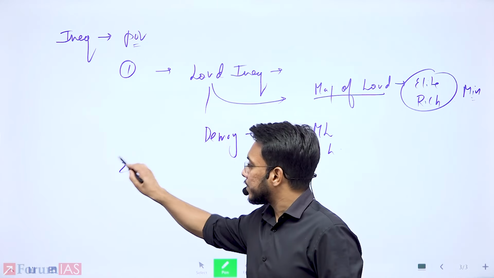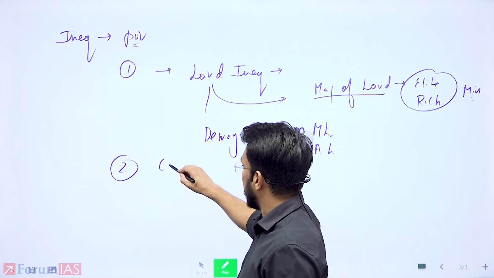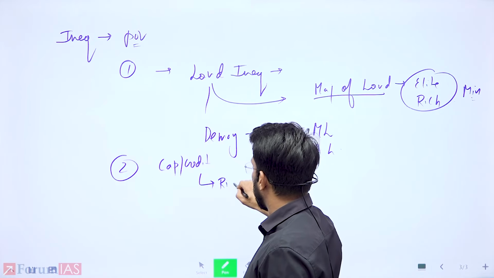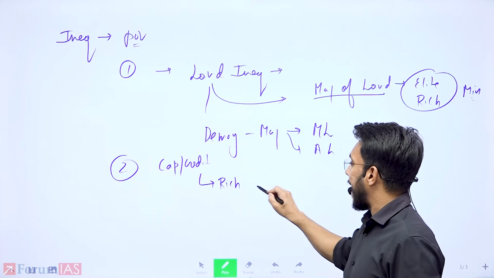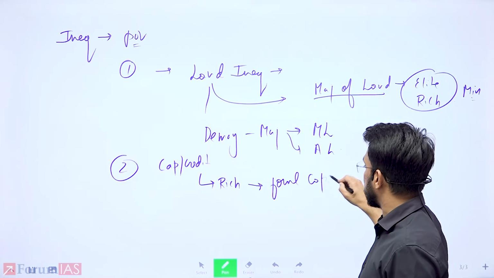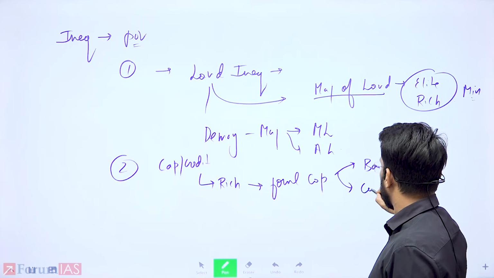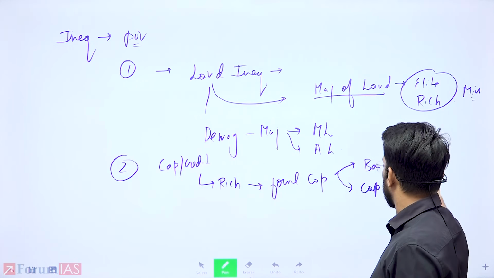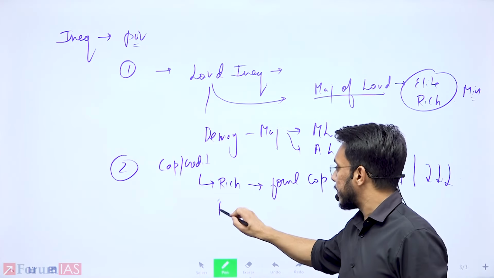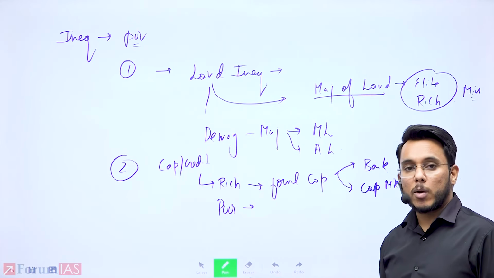Okay, then the second reason in this direction is capital and credit. Basically, rich people have access to formal capital through banks. They have access to formal capital through capital markets, which is available at low borrowing cost, whereas poor people are always dependent on informal credit networks.